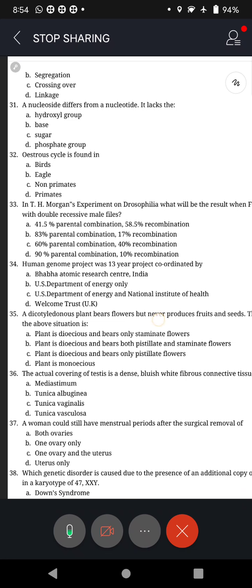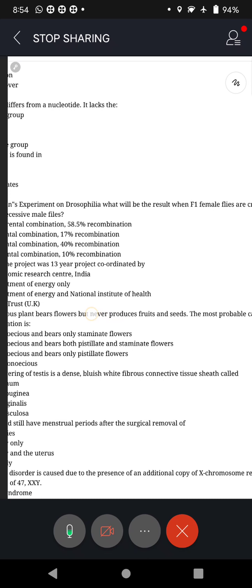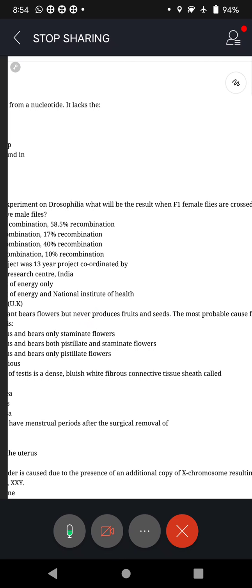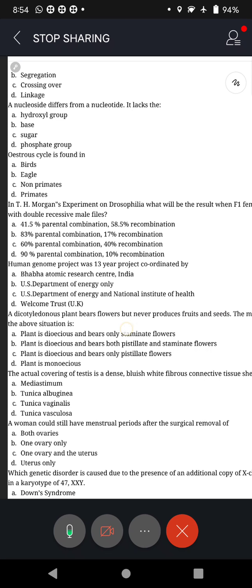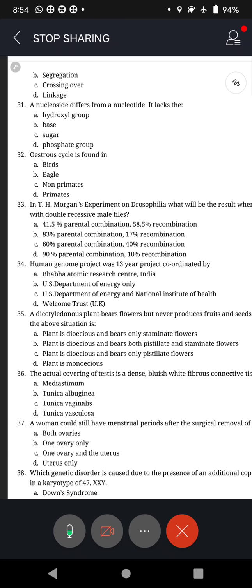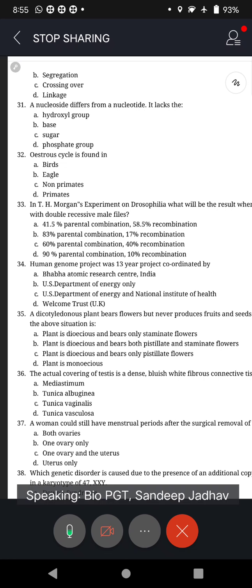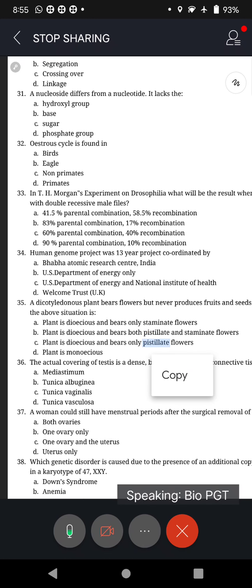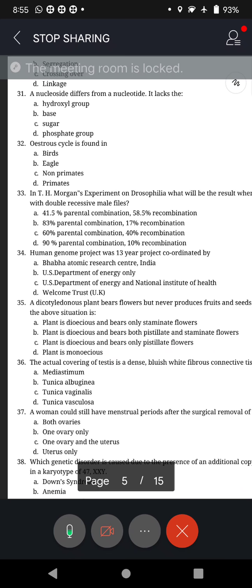So these are Drosophila. So what will be the result when F1 female flies are crossed with double recessive male flies? Now you need to calculate. F1 female obtained in cross with a double recessive male. What should be the percentage? Parental combination and recombination. I think you need to calculate. Prasad, when you calculate, you will come to know that the answer is B.